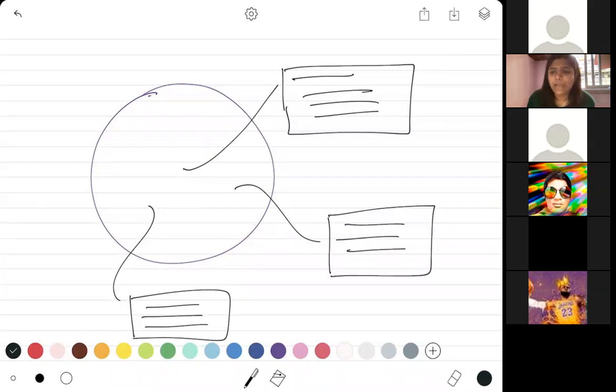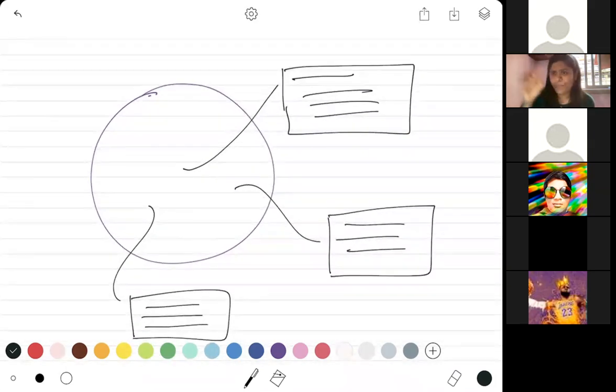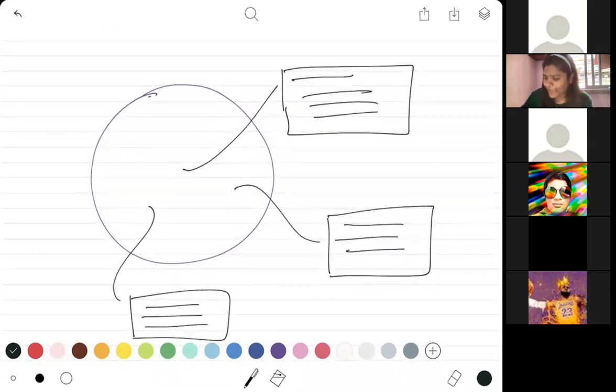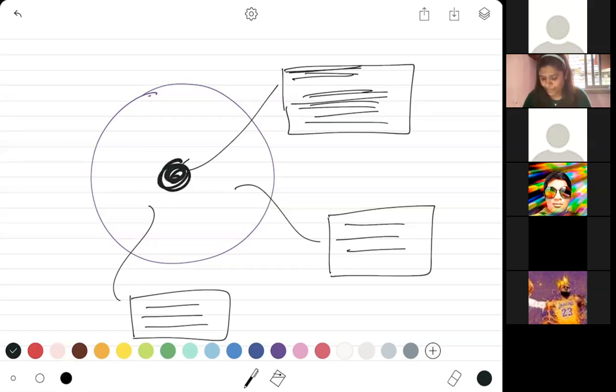Excuse me, ma'am. Can you explain this part again? The circle, the thing you've drawn on the screen. Yes. You're not just going to make a diagram, you're going to make a diagram and then point at the structure, write its name here, and what that structure does. For example, let me take out my pencil. If this is my nucleus, I'm going to write nucleus, and I'm going to write a few points about the nucleus, and that would be it.